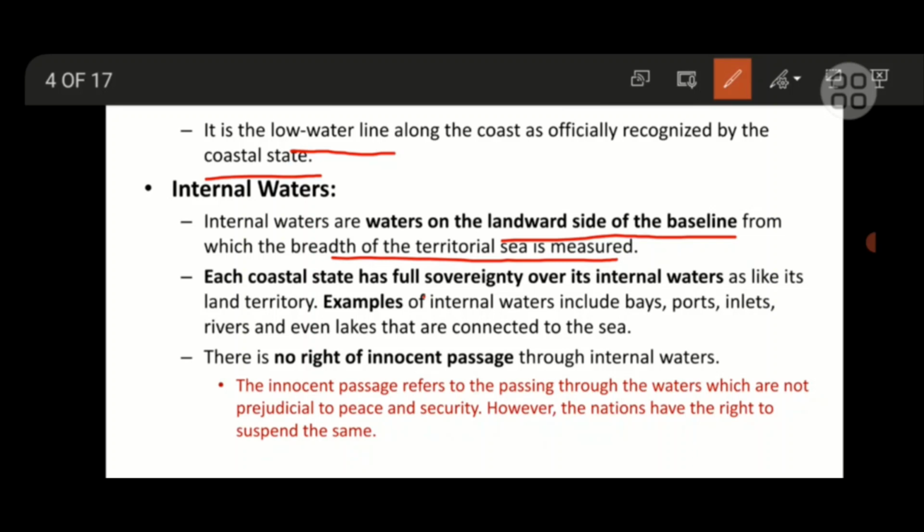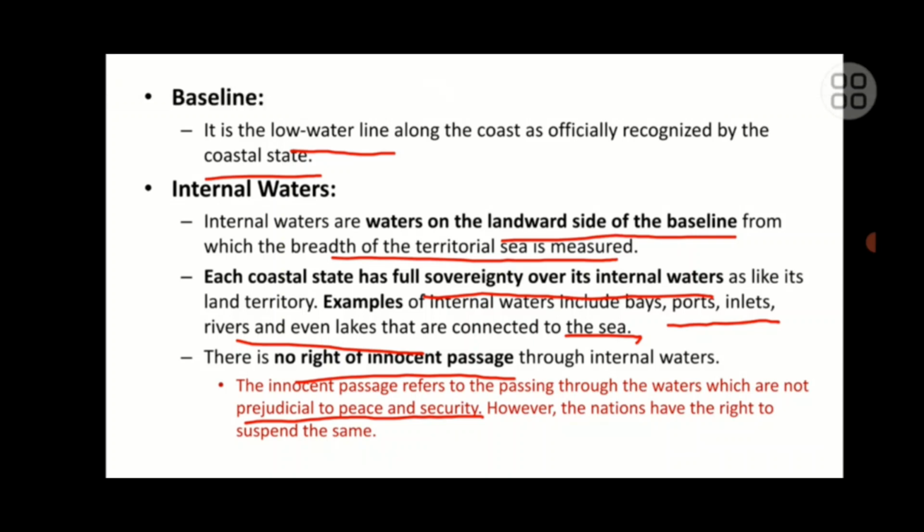Each coastal state has sovereignty over its internal water, for example bays, ports, inlets, rivers, and even lakes connected to the sea. There is no right of innocent passage through internal waters. Innocent passage means passing through waters in a way that is not prejudicial to peace and security. So nations have the right to suspend the innocent passage.